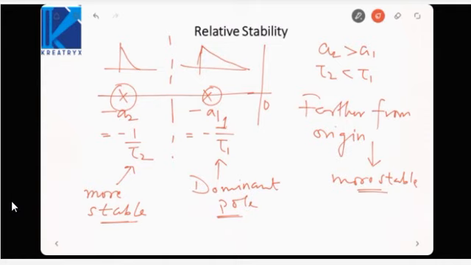So what we do in Routh criteria is, we will shift the axis and then we will judge whether one system becomes unstable and other remains as stable. If such a case happens, then it means that the system which has become unstable was less stable. So we need to shift the axis. But since we are not sure about the pole location, it would take a lot of hit and trial methodology to judge up to where we need to shift the axis.